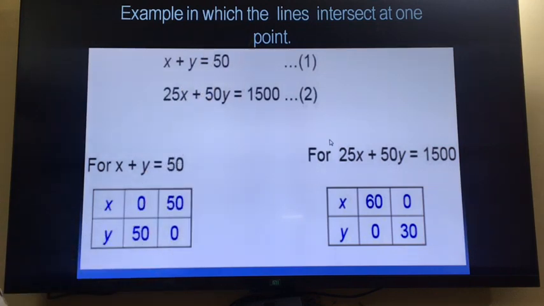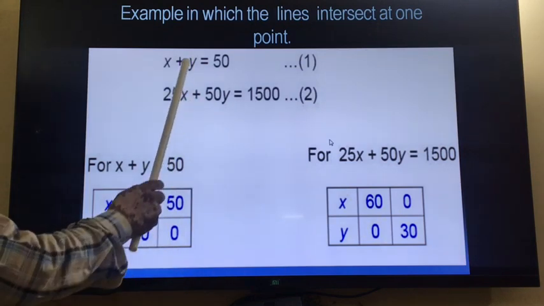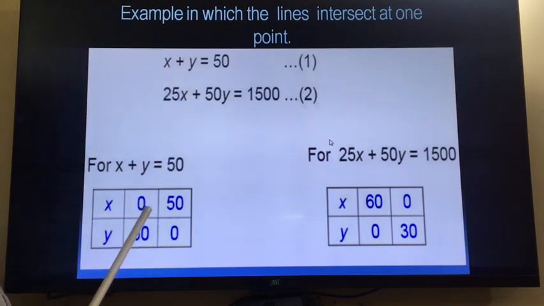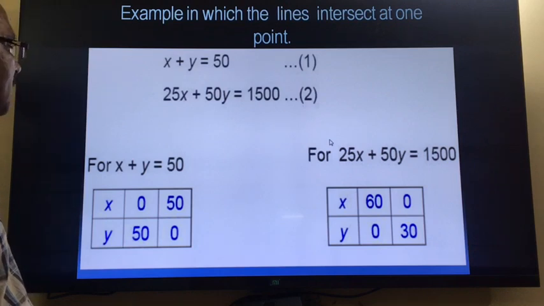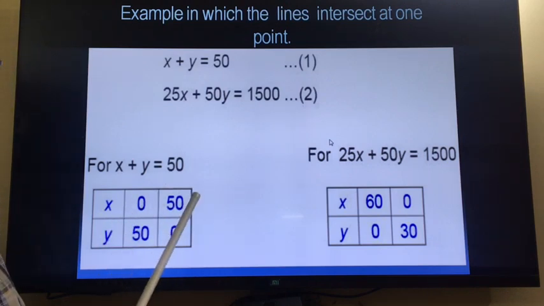Now, examples in which the lines intersect at one point. So these are the two equations: x plus y is equal to 50, and the second equation is 25x plus 50y is equal to 1500. In this case we will find three solutions. I have taken this from the book, where there are two solutions, but I advise you to find three solutions.